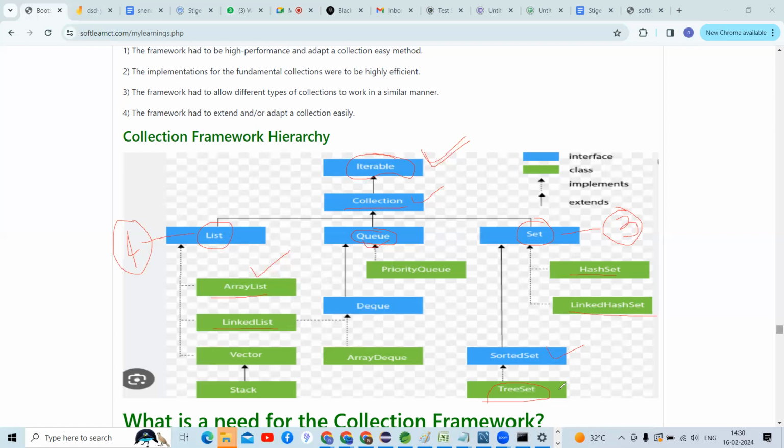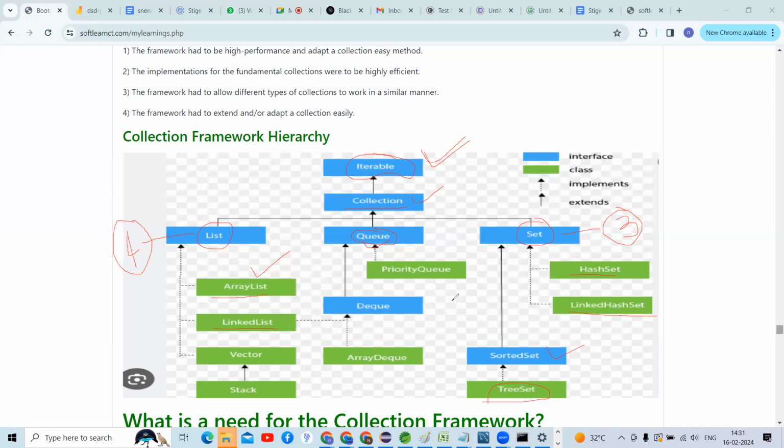HashSet, LinkedHashSet and TreeSet. The HashSet and LinkedHashSet are direct implementation classes for the Set interface. SortedSet is not a direct implementation class for Set; it is an interface that extends the Set interface, and the implementation class for SortedSet is TreeSet. Getting it or not, guys?